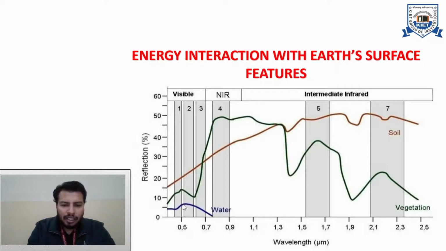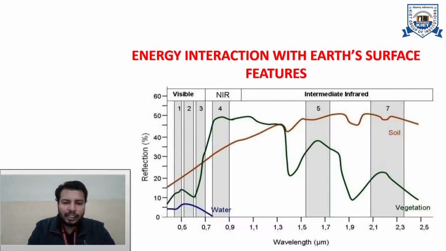So it is nearly about 0.55 to 0.6, so that is around the blue wavelength. This is the reason why water appears blue to you, because its maximum reflectance is around the blue wavelength. So that is the reason why it appears blue to you.